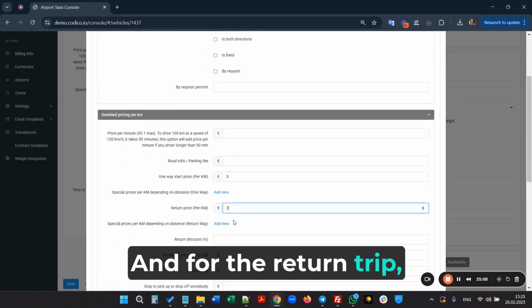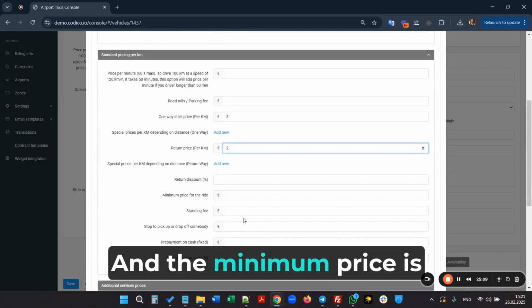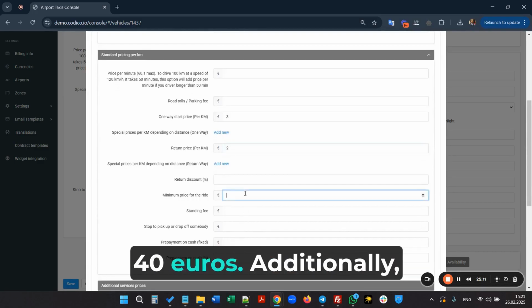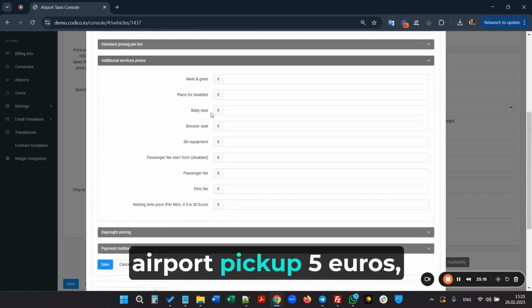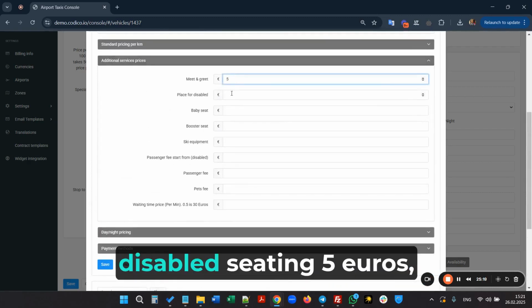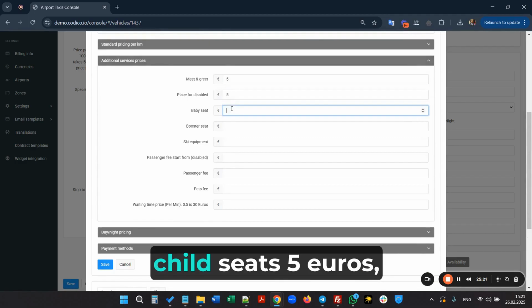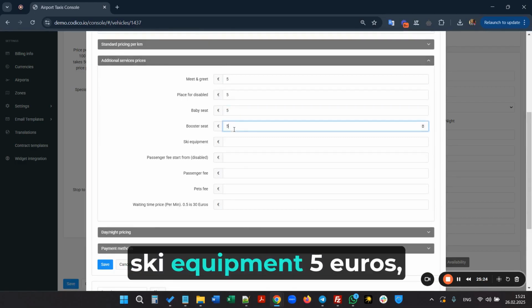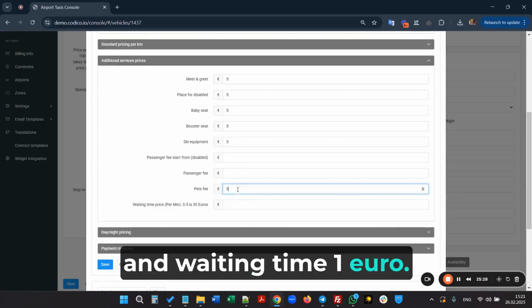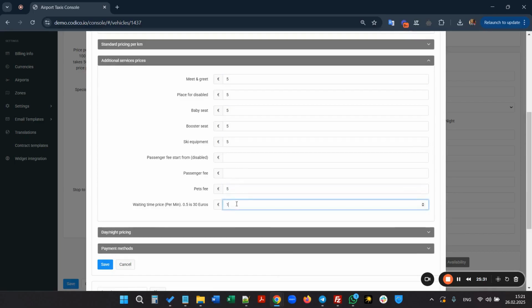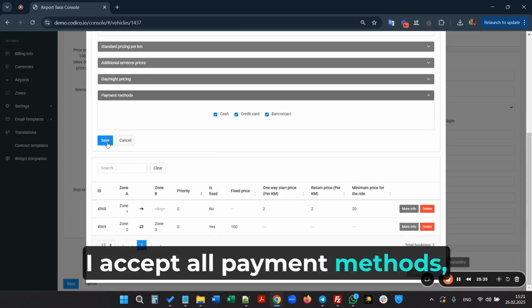And for the return trip, it's 2 euros, and the minimum price is 40 euros. Additionally, I offer extra services: airport pickup 5 euros, disabled seating 5 euros, child seats 5 euros, ski equipment 5 euros, pet transport 5 euros, and waiting time 1 euro. I accept all payment methods. Saving.